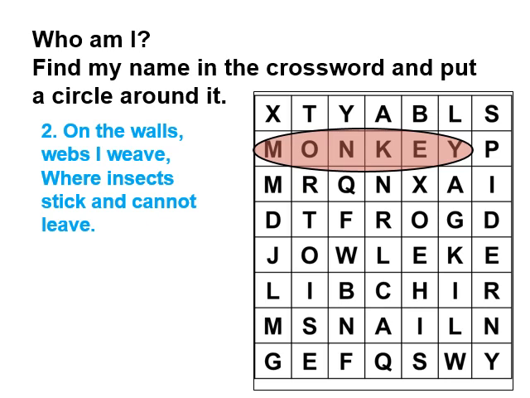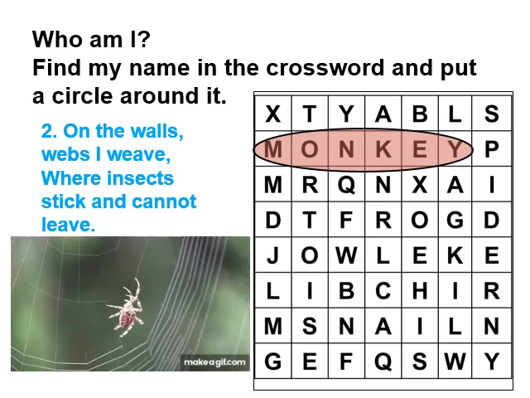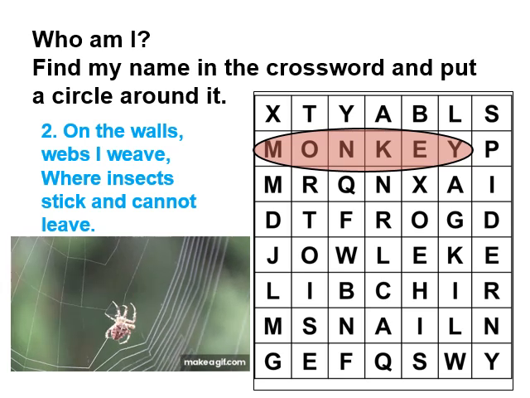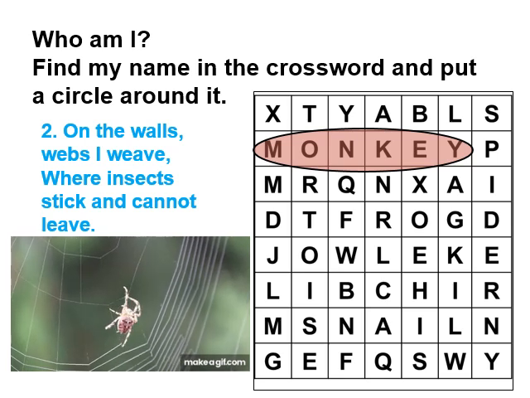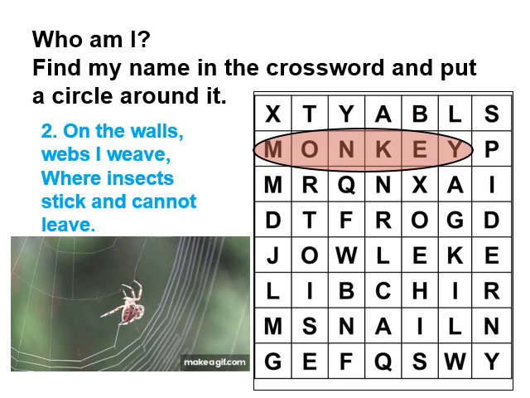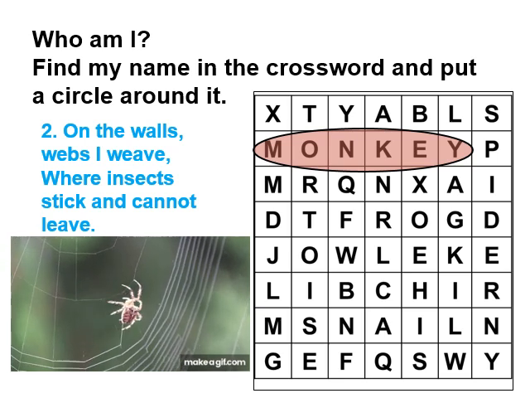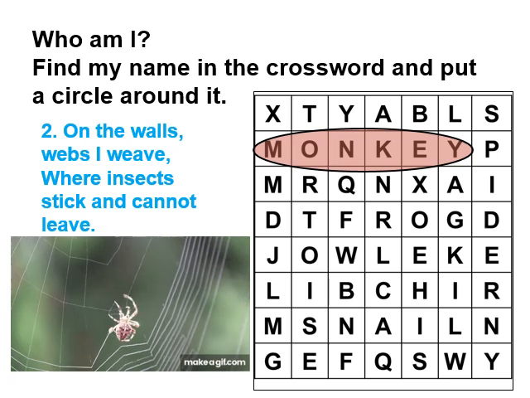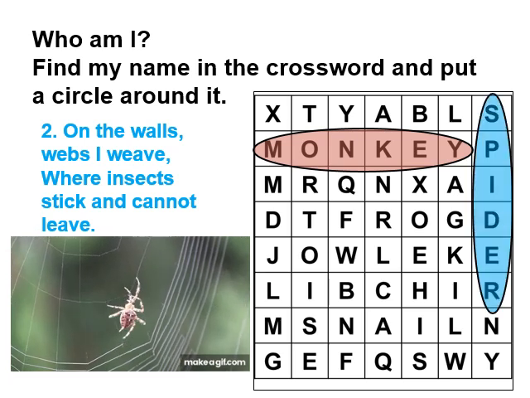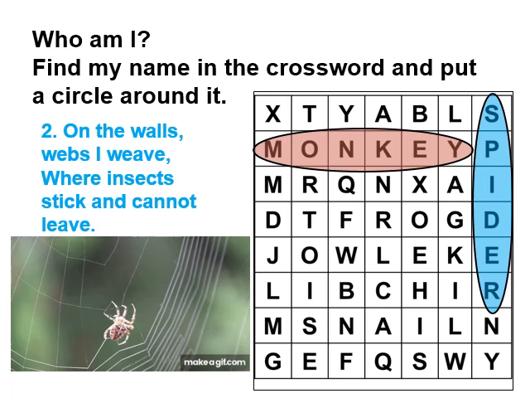Yes, you are correct. It is a spider. Yes, look here. It is weaving a web. Now, search for the spider in the crossword. Yes, it is here. So, spider is the answer. So let's go to the next riddle.